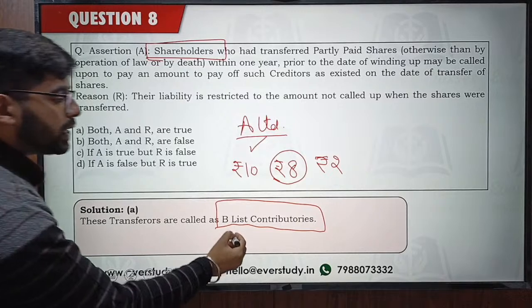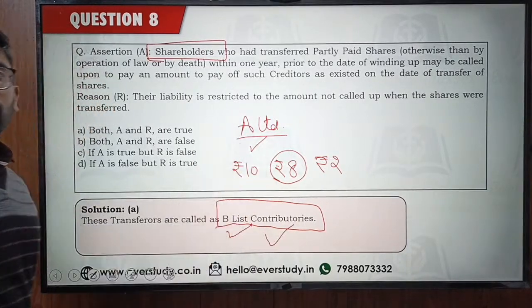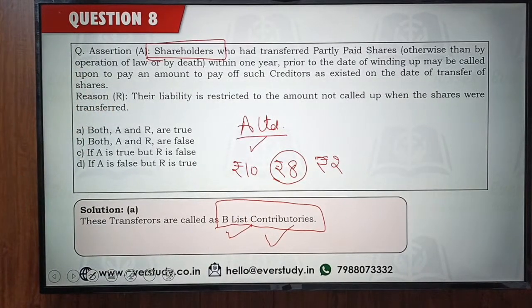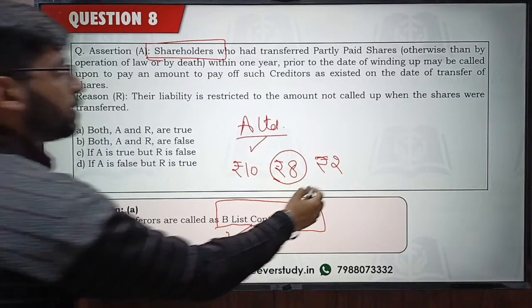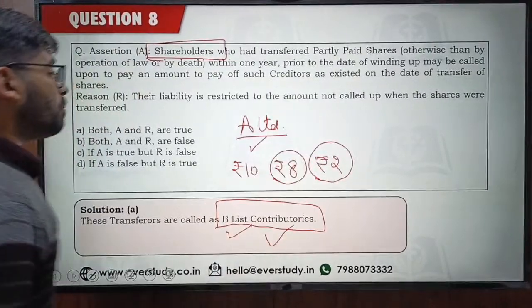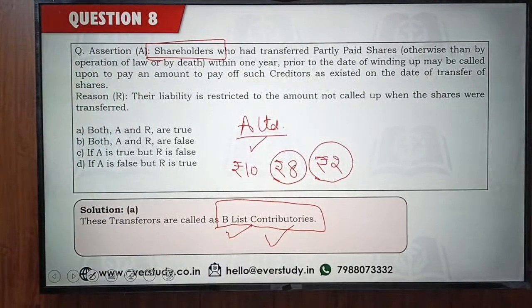This is the term that I was looking for, B list contributories. Yeah, now I can see many B list contributories. So I cannot escape my liability. If the beggar fails to pay the rupees 2 balance, then I am going to be called upon to pay this rupees 2.